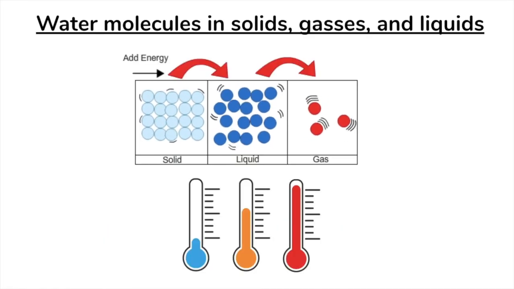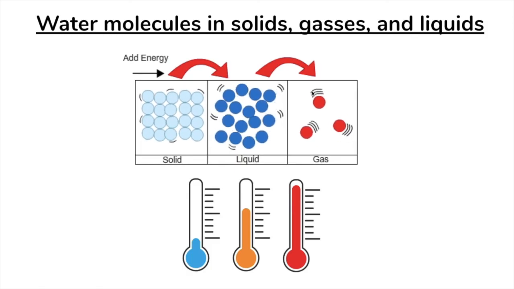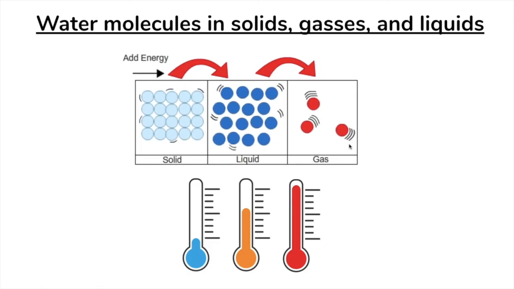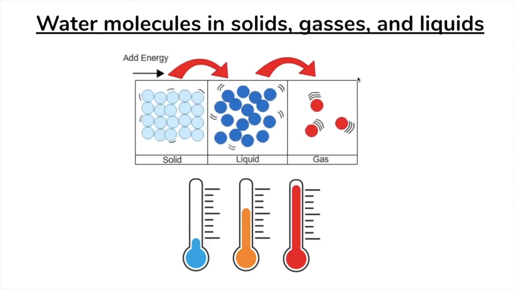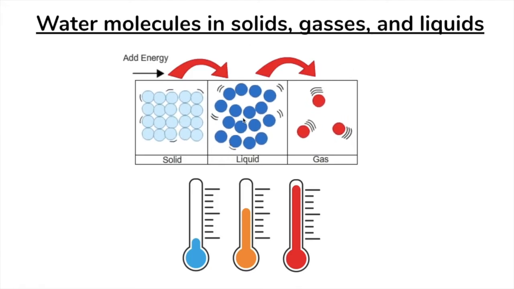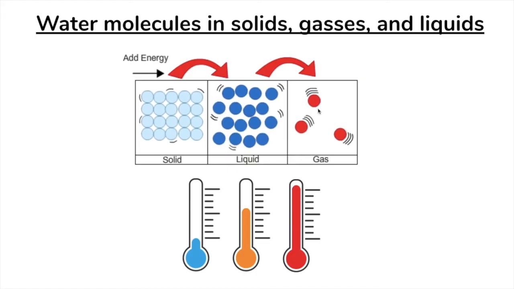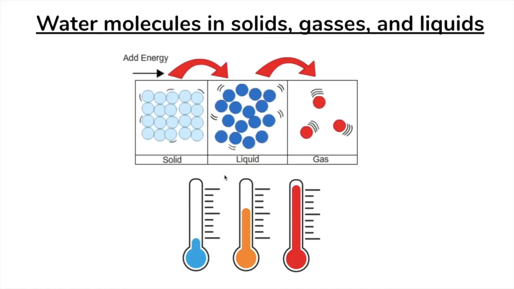You might be wondering why water molecules are arranged differently or move differently in a solid, liquid, or gas. It's because water molecules in a gas have more energy. When you add energy to a solid, it becomes a liquid, and if you add more energy, it becomes a gas. One way that we measure energy is by temperature.